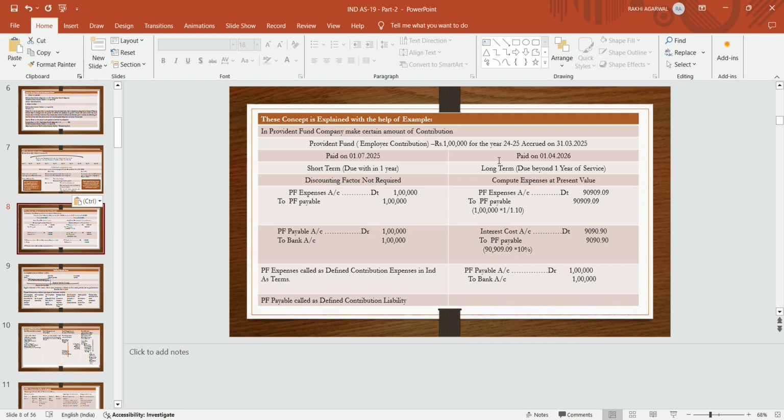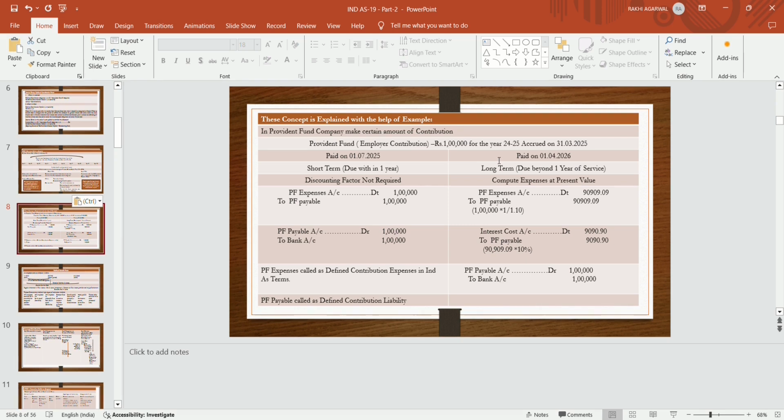The word is different, but the entry PF expense to PF payable is correct, and defined contribution expenses to defined contribution liability is also correct. But these terms are related to Ind AS 19.